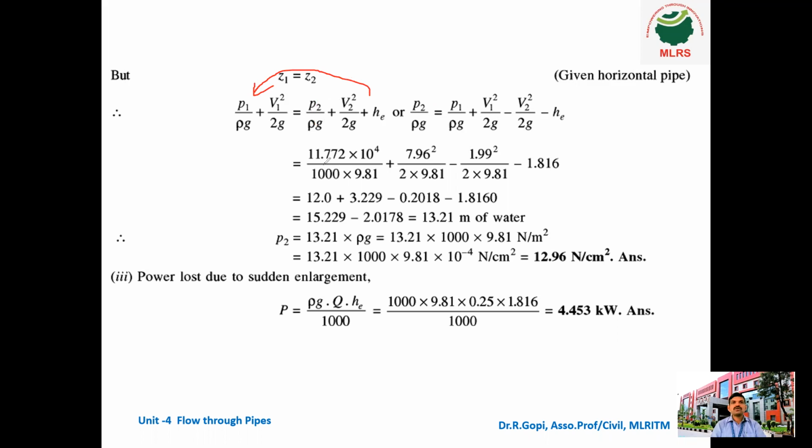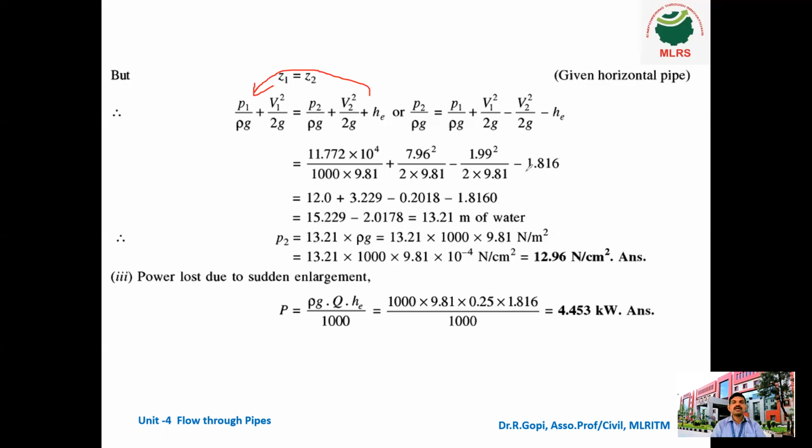Therefore P1 is 11.772 into 10 power 4 divided by rho G. Rho is 1000 and G is 9.81, plus V1, 7.96 square divided by 2 into 9.81, minus V2, 1.99 square divided by 2 into 9.81, minus HE.